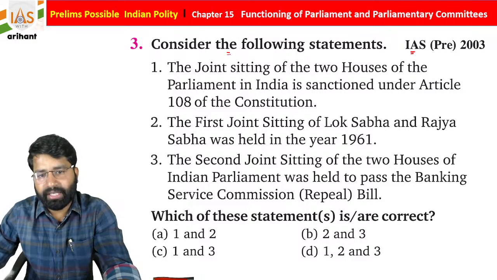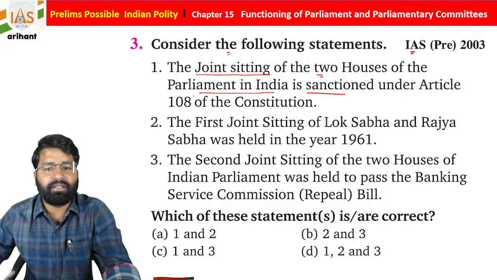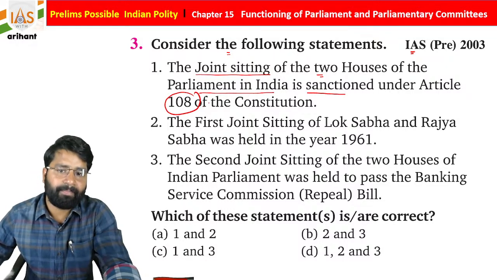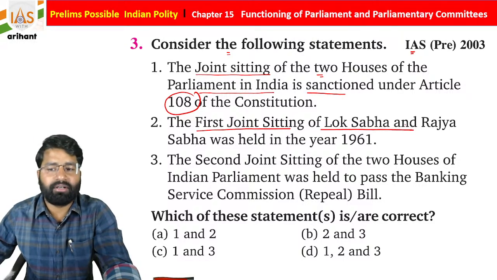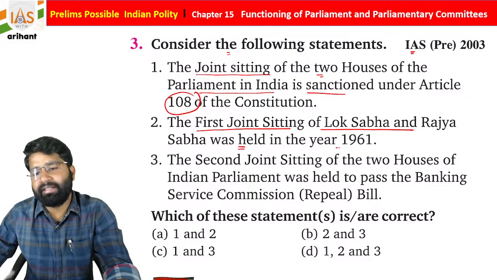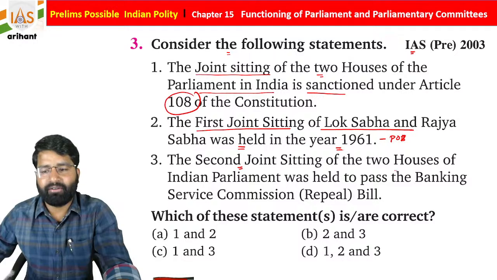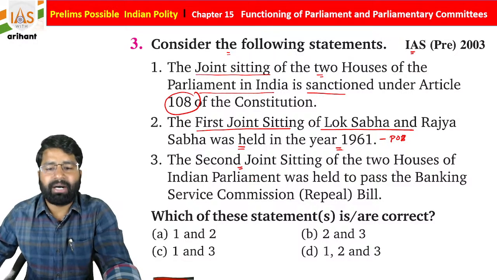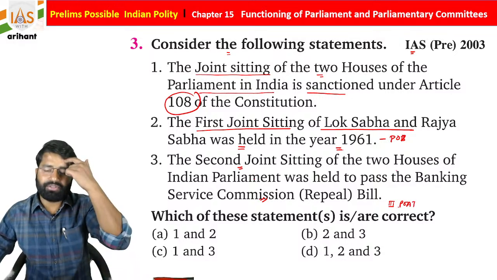Okay, consider the following statements. The joint sitting of the two houses of parliament in India is sanctioned under Article 108 of the Indian Constitution. The first joint sitting of Lok Sabha and Rajya Sabha was held in 1961. That was the Dowry Prohibition Bill. The second joint sitting of the two houses of Indian Parliament was on the Banking Service Commission Repeal Bill, and the third is also there, that was POTA. Okay, Prevention of Terrorism Act.